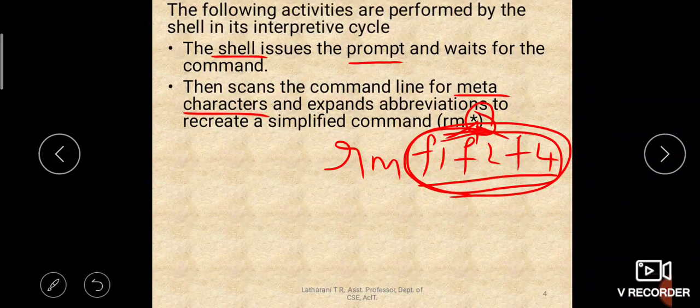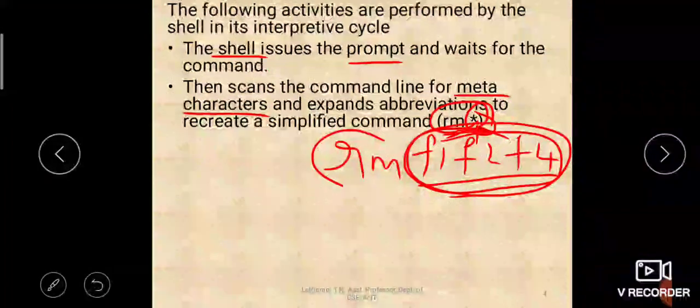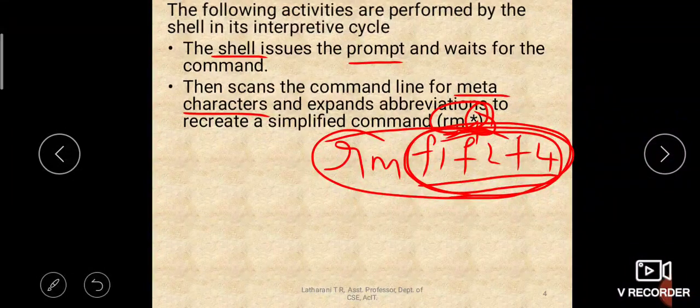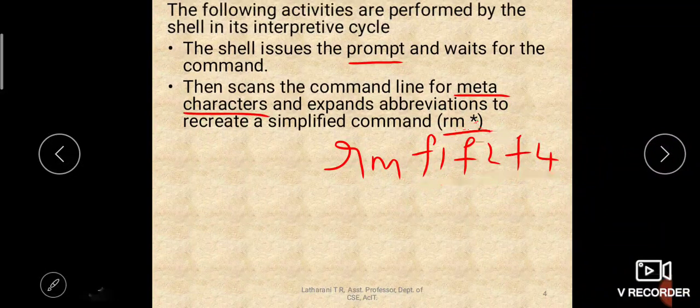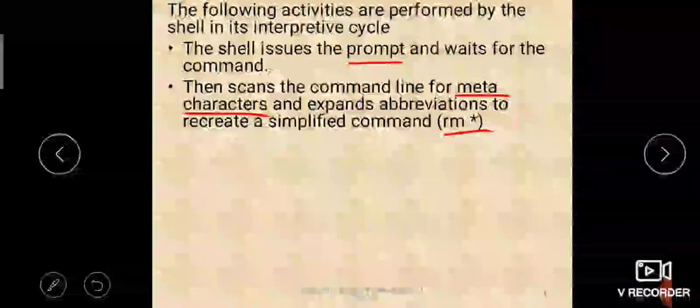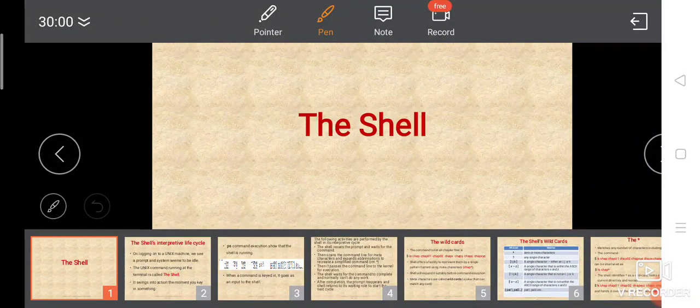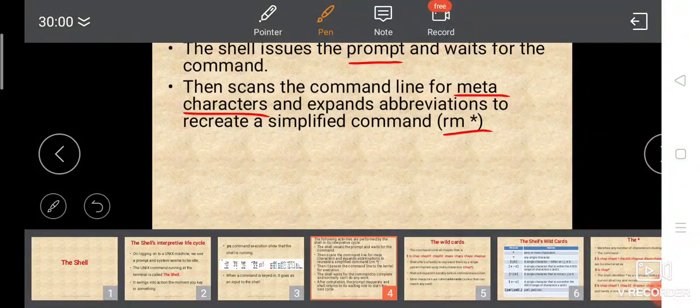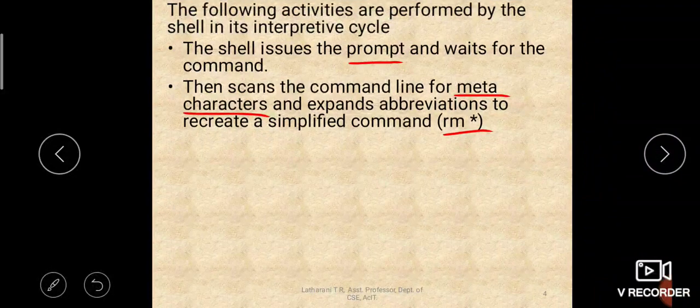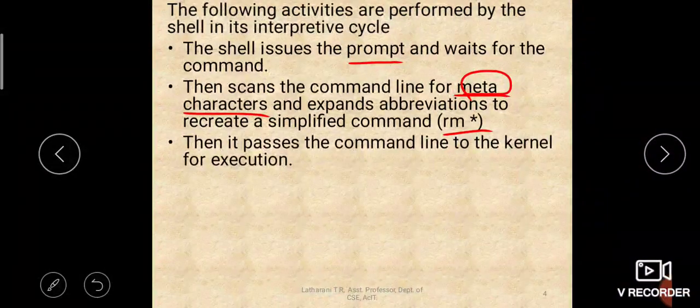So your rm star command will become rm f1 f2 f4 after the shell interprets it and expands the abbreviation. Okay, so that is how the shell works. The first step is that it is waiting for the command, and then after you enter the command it will interpret the meta characters and expand its abbreviations. The next step is that it passes that command after expansion to the kernel for further execution.